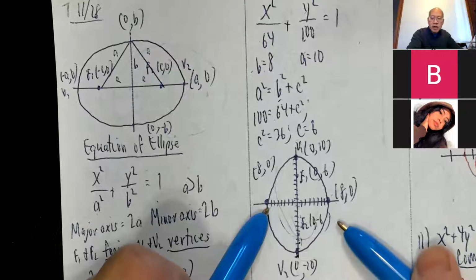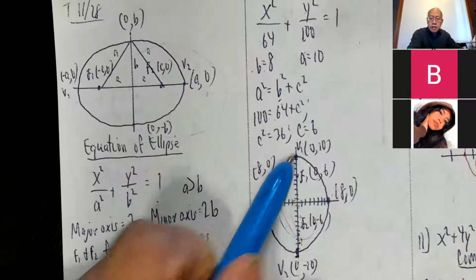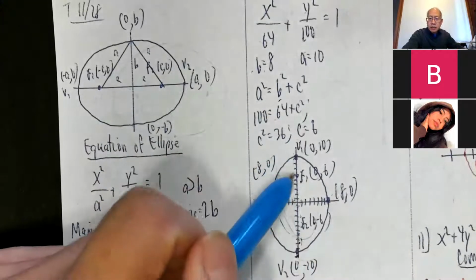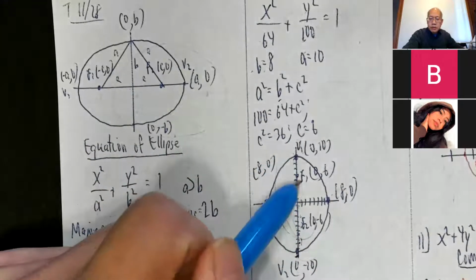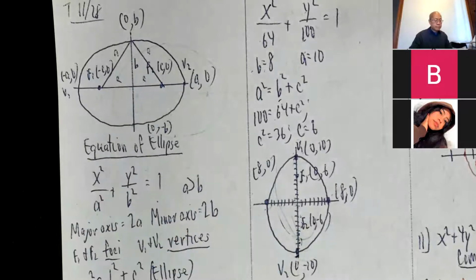The endpoints of the minor axis, what are they called? Nothing. Two vertices. And the foci, since c is 6, that tells me I go 6 up, 6 down. So focus 1 is (0, 6). Focus 2 is (0, negative 6).